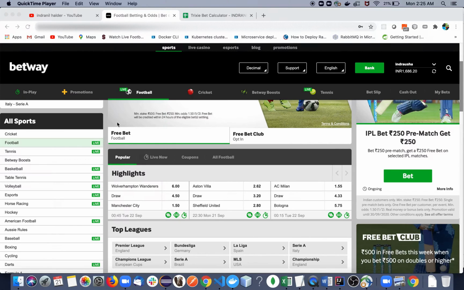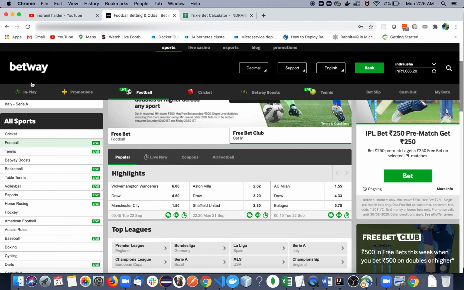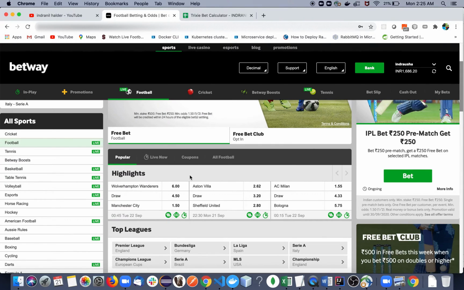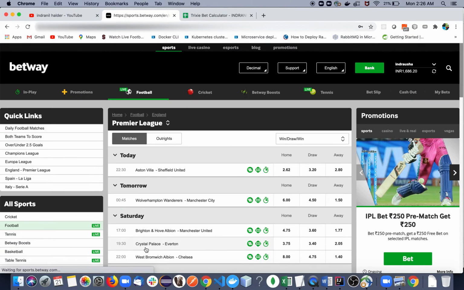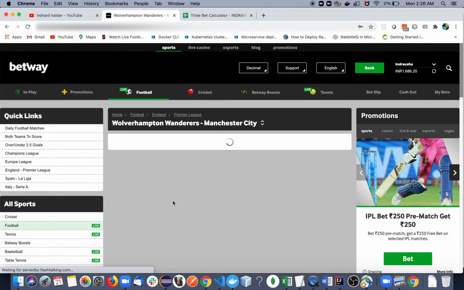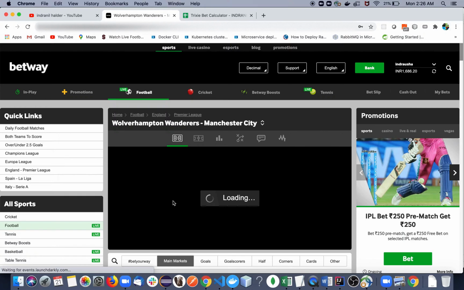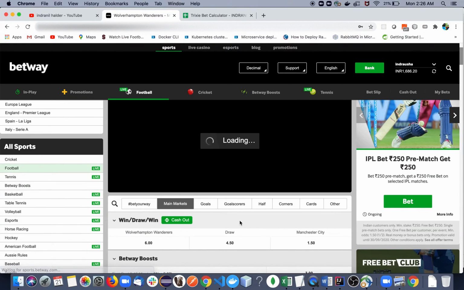So for our example, if we can select four events, we can place fourfold bets. So let's try that. But the events must be unique. Suppose you go to this Premier League match, Wolves versus Man City.